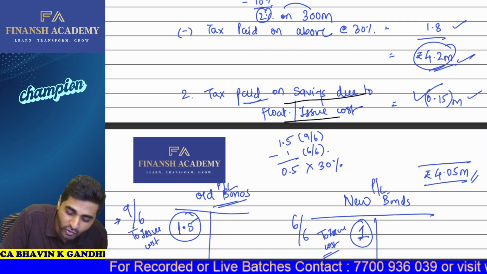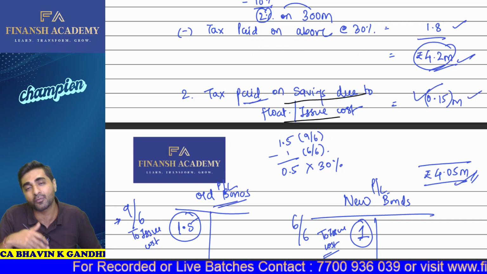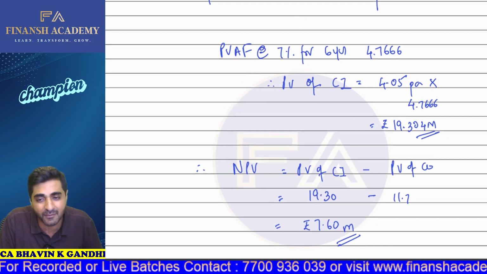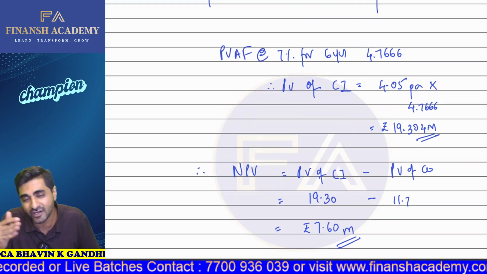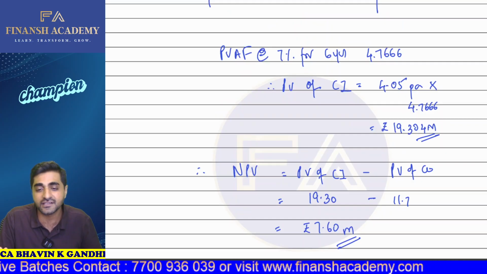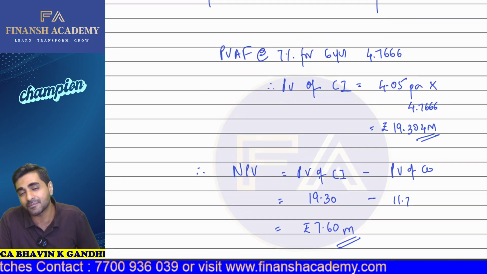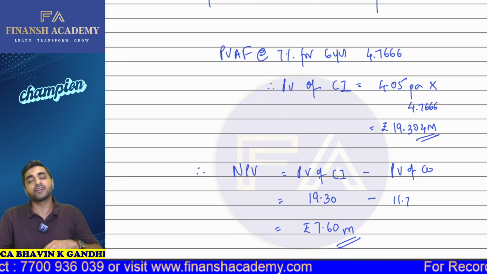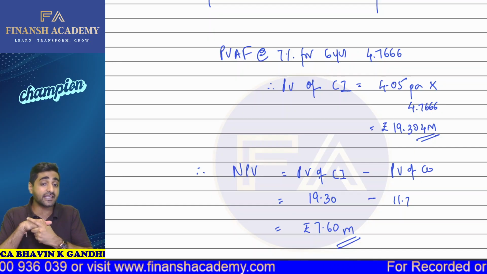So from 4.2, if I subtract 0.15, then 4.05 will be treated as your cash inflow. For that, I will multiply by the annuity factor. This was your cash inflow per annum; multiplied by the annuity factor, we get 19.304. This 19.3, if I subtract the PV of cash outflow, I get NPV positive 7.6. Will I go for the bond refunding decision? Yes or no? Yes, sir.